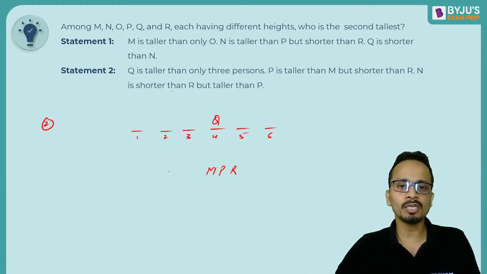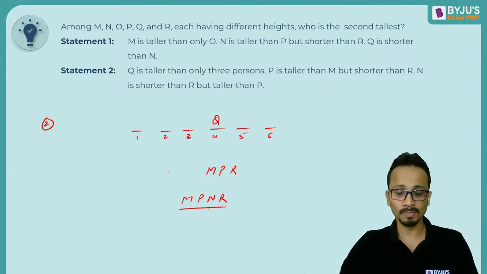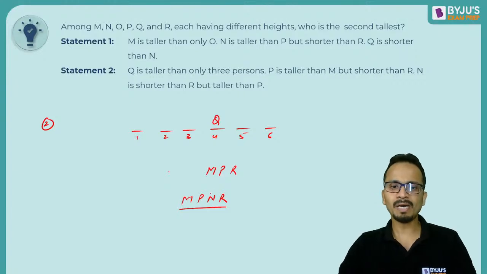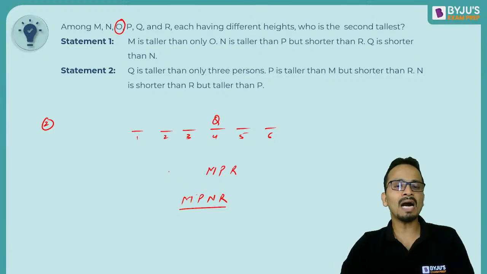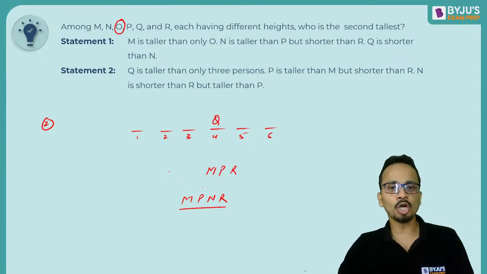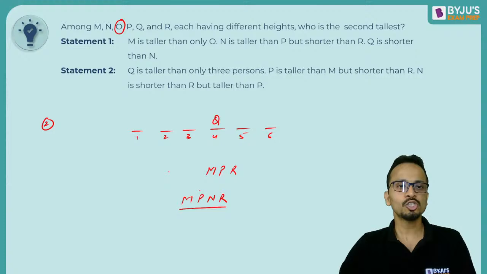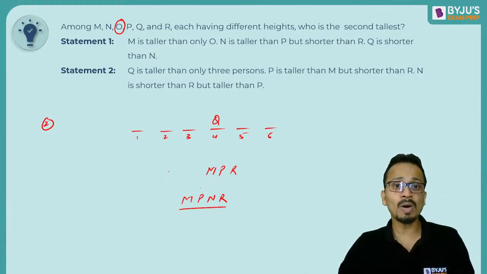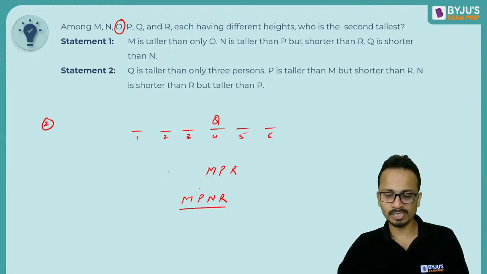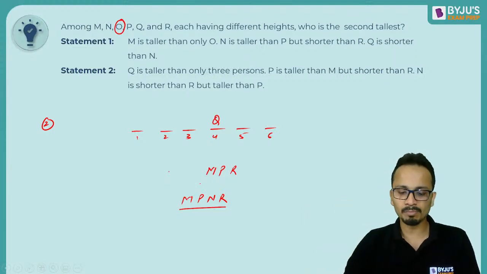N is shorter than R, but taller than P. So M, P, N, R. This arrangement will happen among these four. Now Tarun, the interesting thing is, in the second statement nothing is given about O. Now where will you place O? O can be the tallest, O can be the second tallest. So in the second statement, nothing is given about O. So that is why I cannot find the answer using the second statement. I hope I am clear with this.